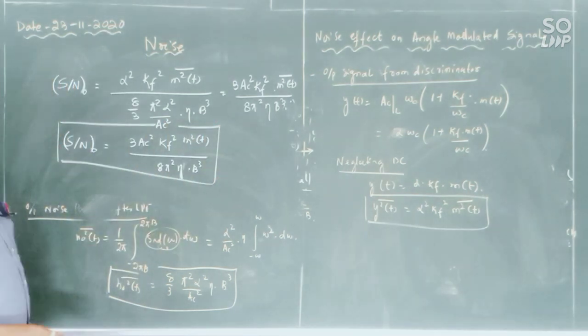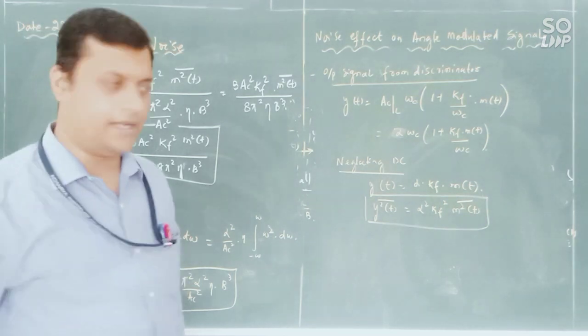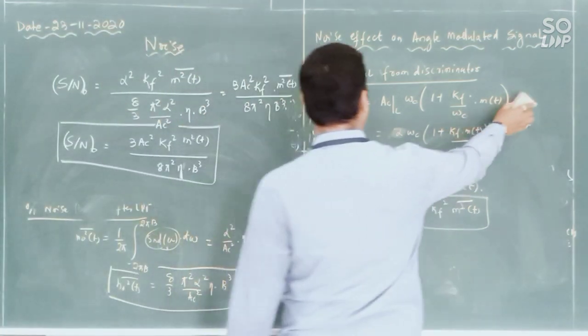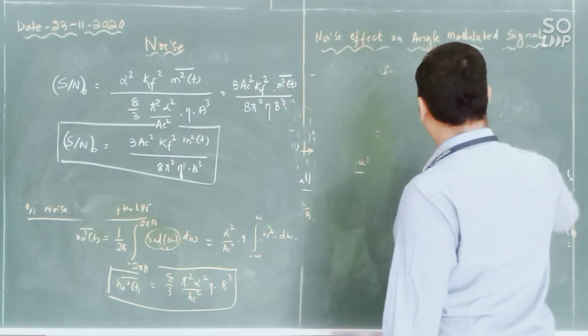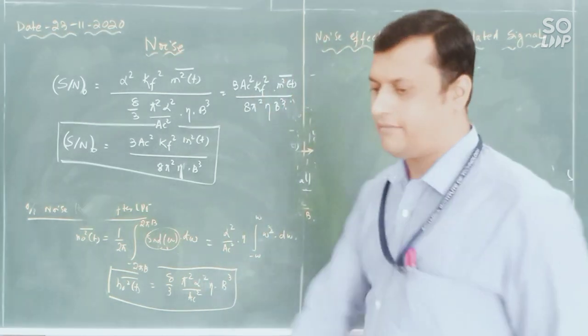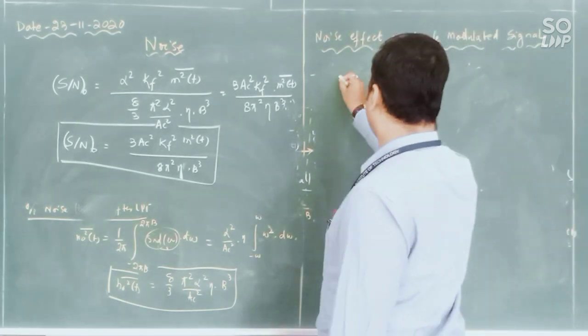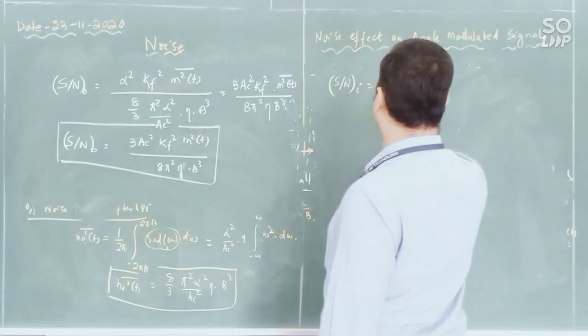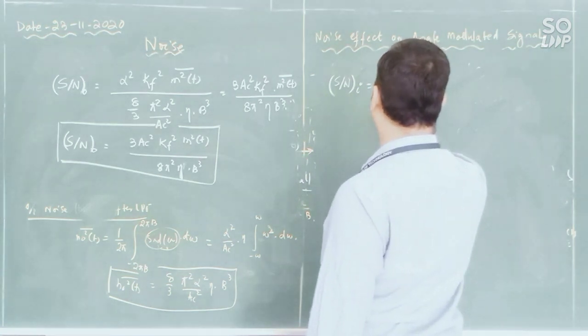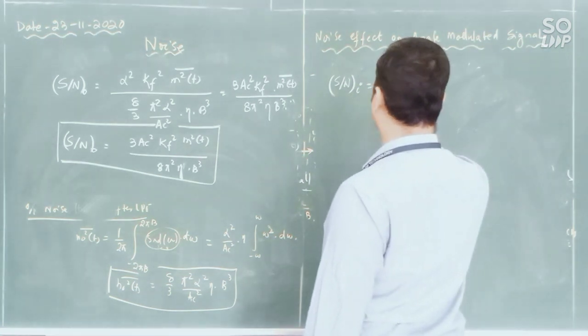Now what is the figure of merit? Output SNR by input SNR. That you can calculate by dividing by the input SNR we calculated earlier, AC square divided by 2 eta into b.